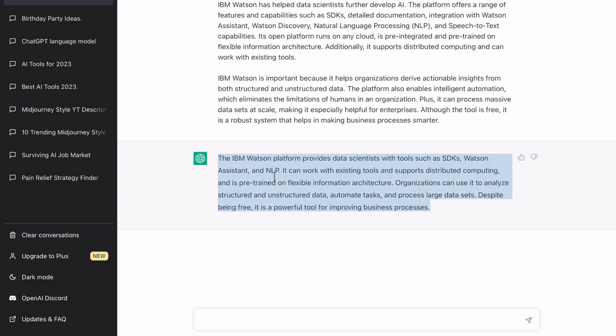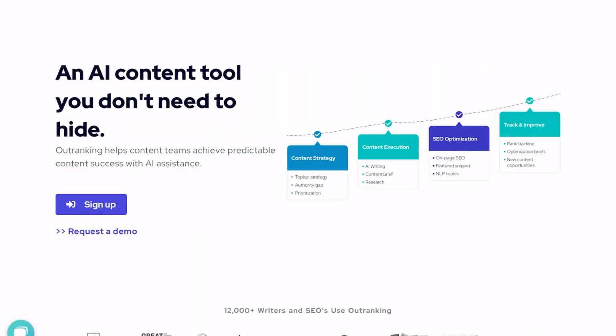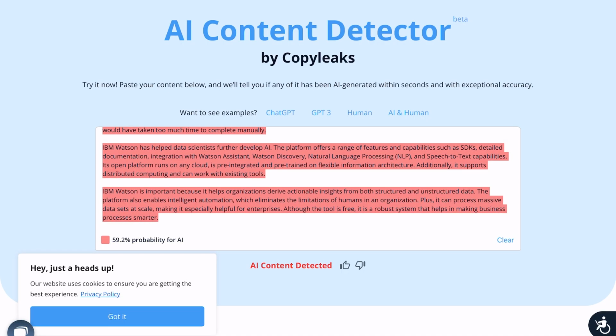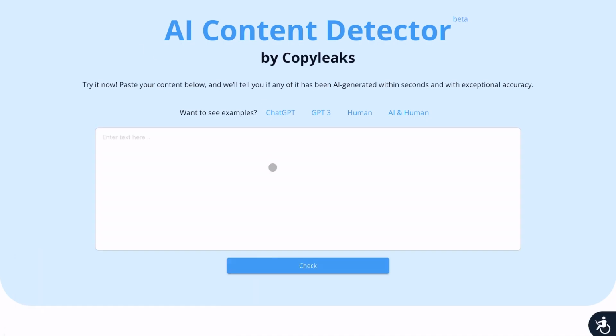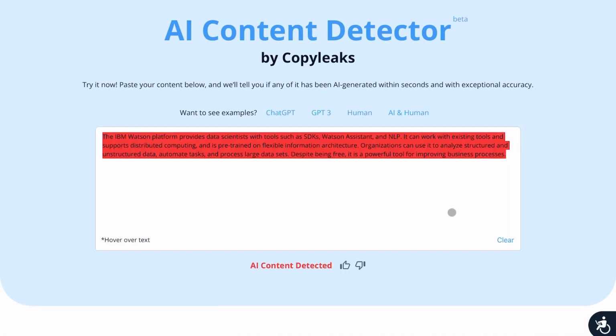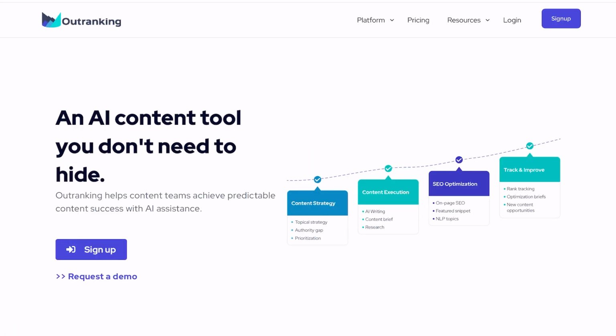It's much shorter now, as you see. I will copy this and go back to the checking engine, refresh it one more time, copy in the content, and check it. And unfortunately now it's all artificial intelligence generated, so I cannot recommend to do that. So try the tool. You can use the Outranking tool to generate some new parts of the content if you're not happy with it. This is possible to do.